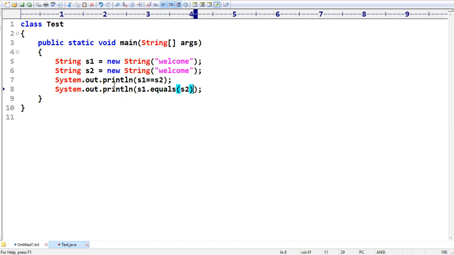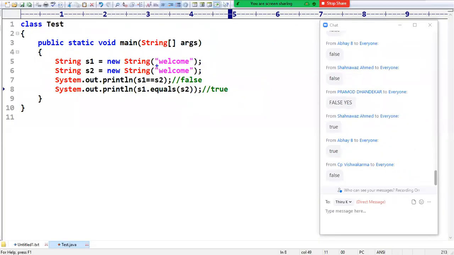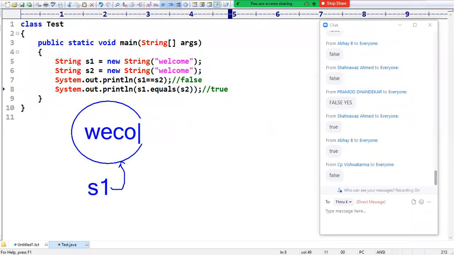Hope the people who are coming from Java know very well about these terminologies. Could you please confirm, is it what answer you are going to get? First one is false, and the second one is true. The reason is that in the first case, a new string object got created. The name of the object is s1, pointing to this particular memory location, and the content is welcome.